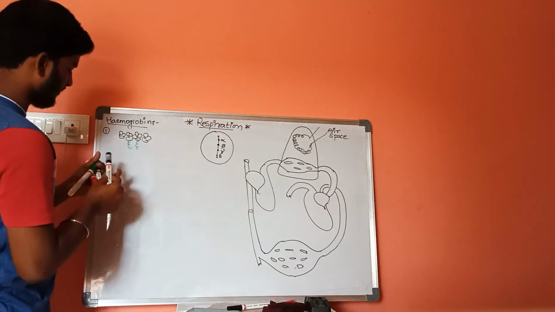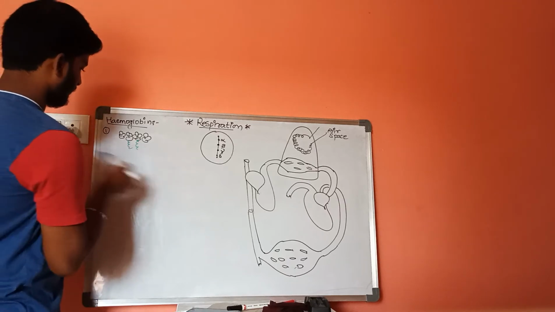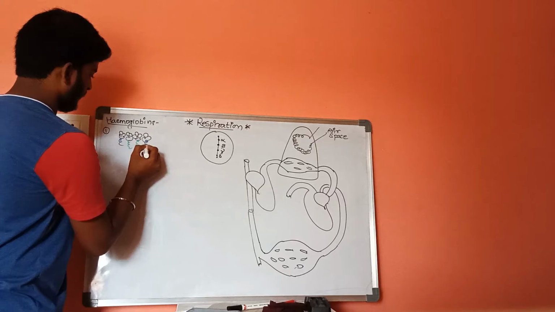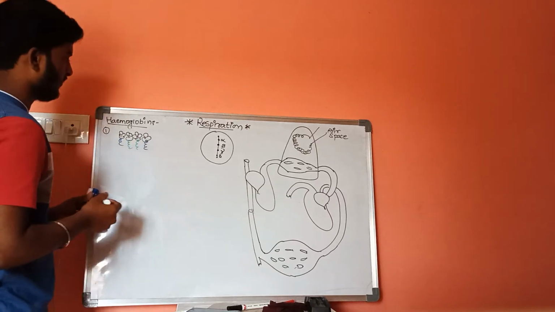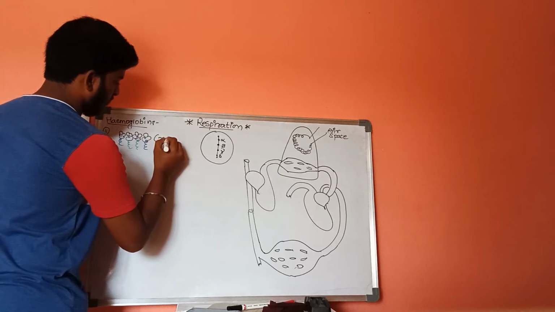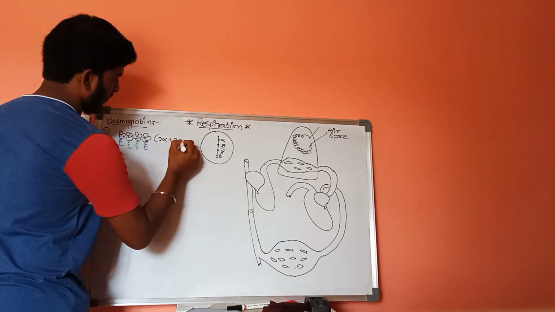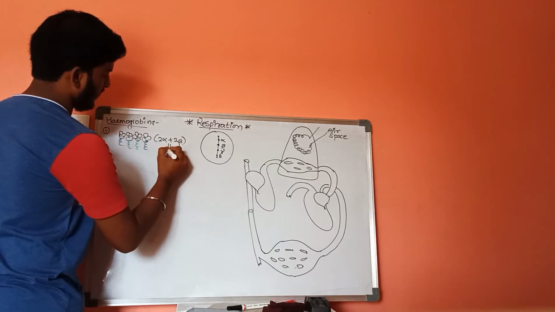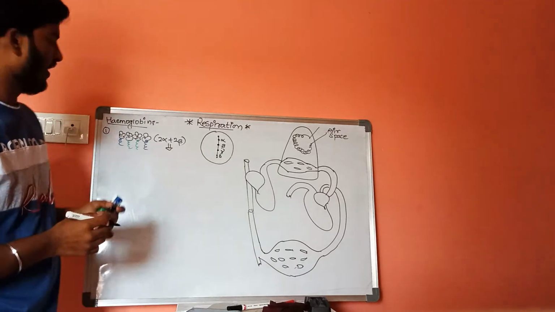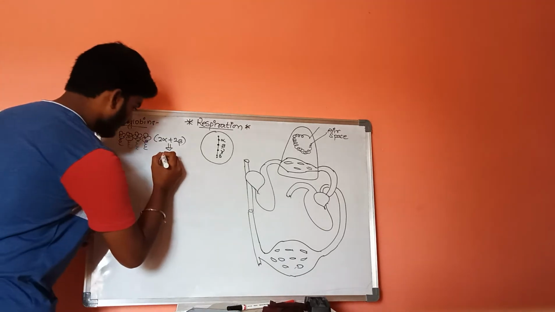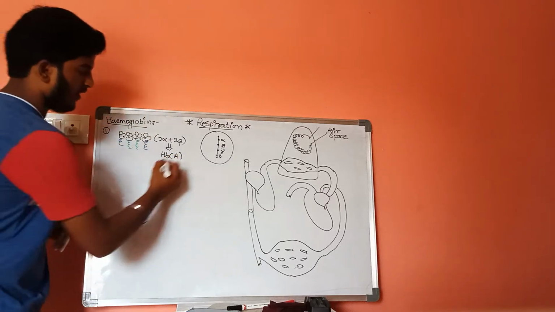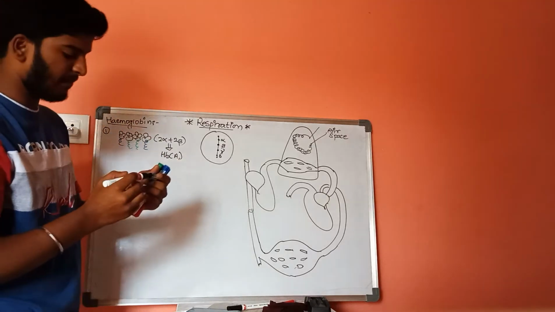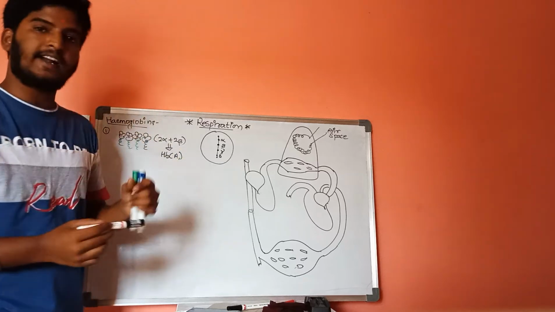Two alpha chains along with two beta chains, that is two alpha plus two beta chains, is called HbA type hemoglobin. HbA or HbA1 type hemoglobin is present in adults.